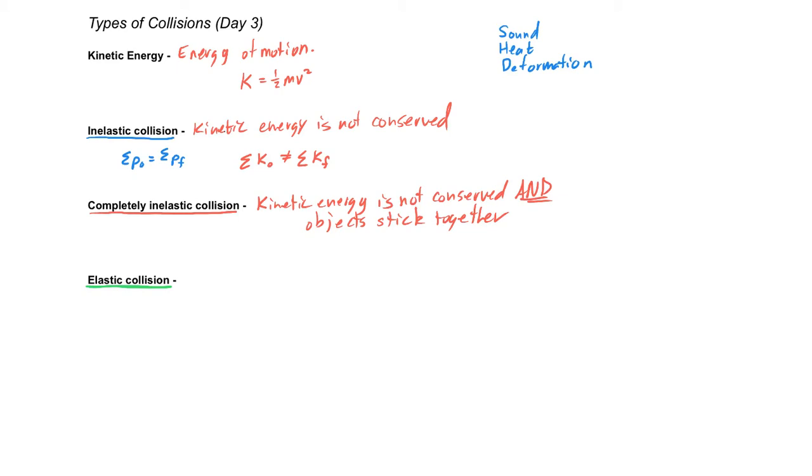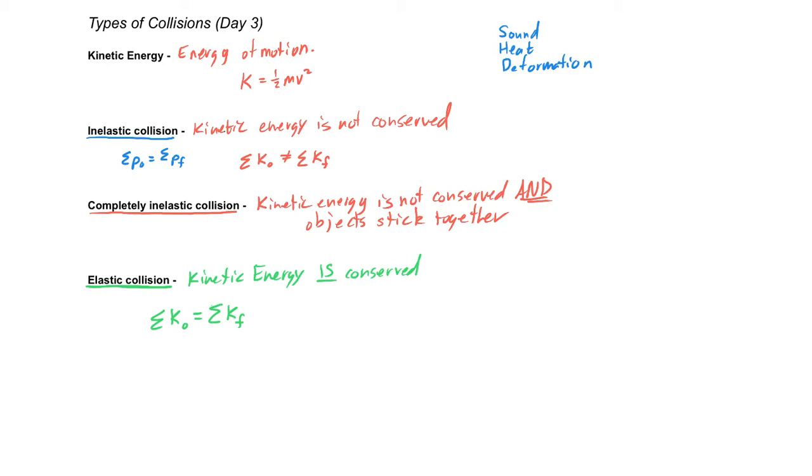So in an elastic collision, kinetic energy is conserved. Now, of course, what that means is that the initial kinetic energies, if we add them all together, will equal the final kinetic energies. Most of the questions that we look at in this class, we're going to look at momentum first because momentum is always conserved in a collision. And then with the information we have at the end, we will determine if kinetic energy is conserved or not.